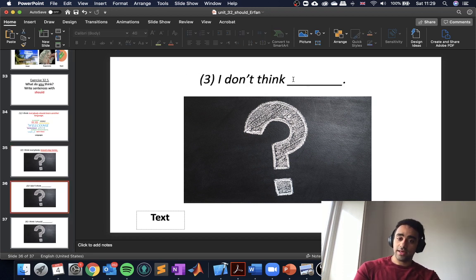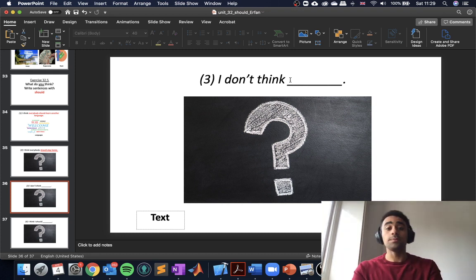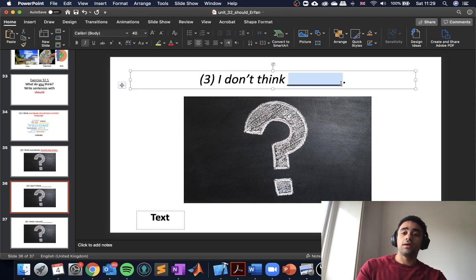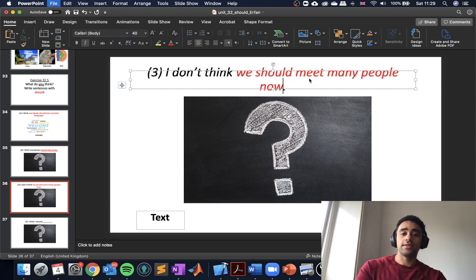Let's try a sentence with I don't think. If you have examples, please write them in the comments. That would be good to see what you can write and then maybe correct them if there's any mistake in it. And if not, then I will include it in the PowerPoint as well. And then we put it on the blog later on. So I don't think we should meet many people now. So in this time, we should stay home. We shouldn't meet many people.